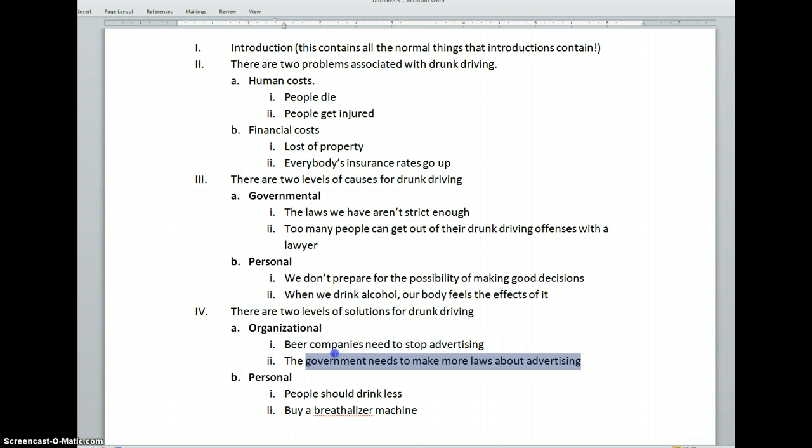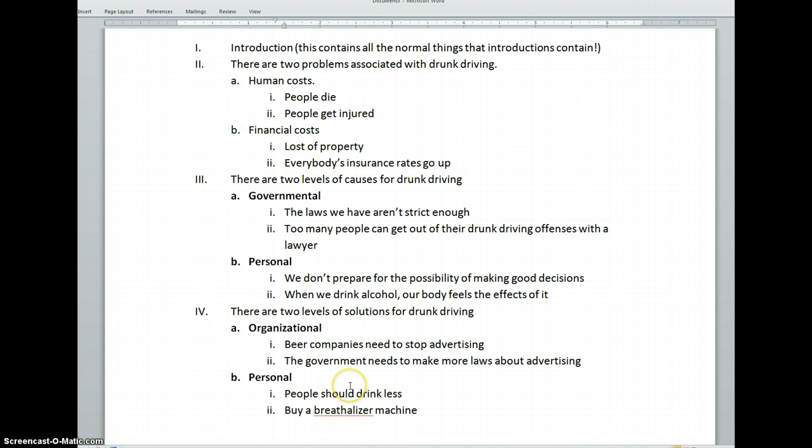Let's look at this solution. The government needs to make more laws about advertising. Okay, now this is a governmental solution, but it comes under the organizational area. You can't introduce something the government should do under organizations. In addition to that, this entire level is wrong because you can see I have organization here, but I have governmental up here. These should match. These should all be matching together, and they're not.